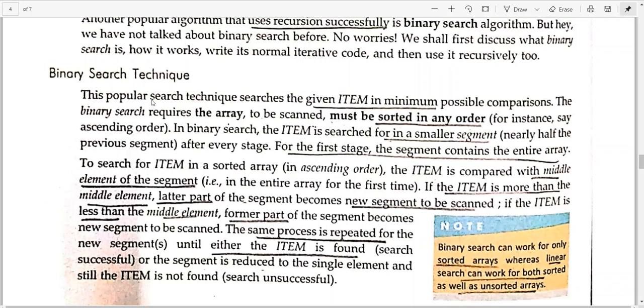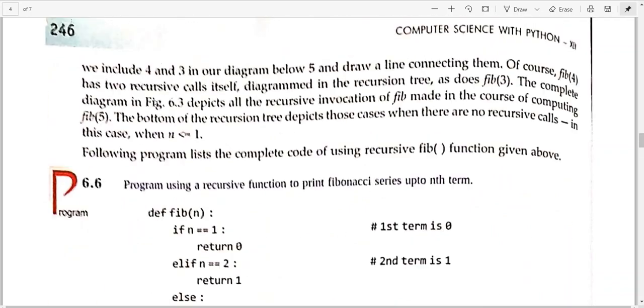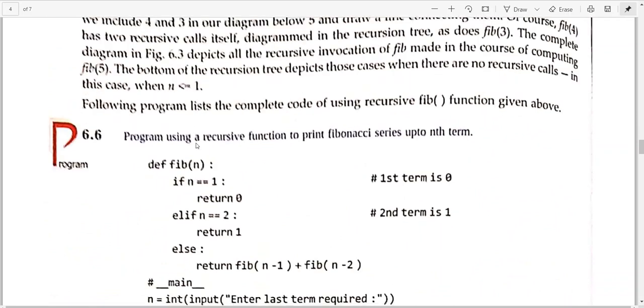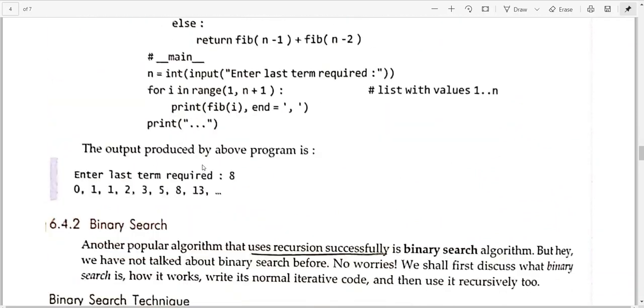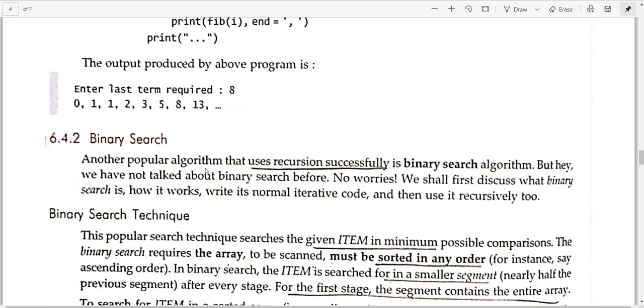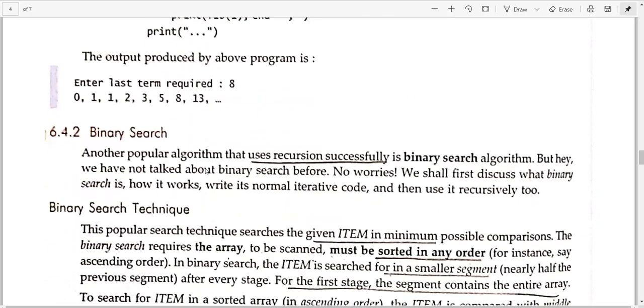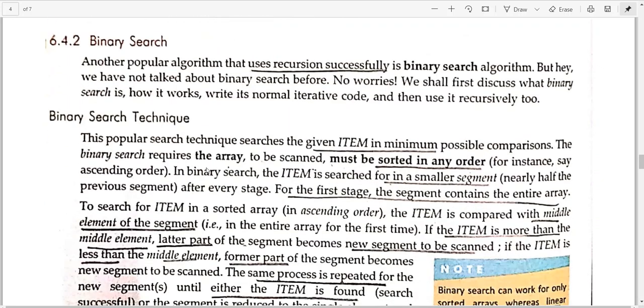So this you will find on page number 246 of the same chapter. In chapter 6 you will find it on page number 246. So I'll be taking the recursion in detail later. If the lecture still continues on Monday, I'll be taking up that recursion in more detail. Otherwise it will not be useful to introduce it for today only and then give a break of 1 week. So I'll be continuing only this binary search today.